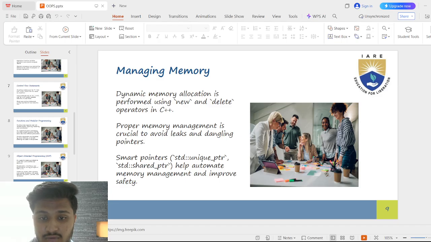If we forget to use delete, the memory stays occupied even though we don't need it anymore. This is called a memory leak. If we use memory after deleting it, it becomes a dangling pointer, which can cause crashes.